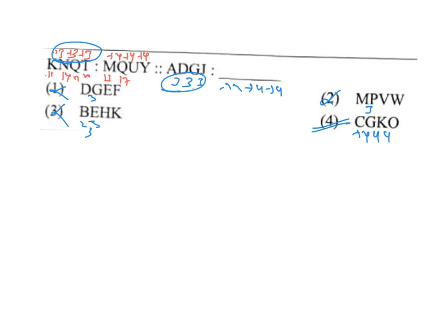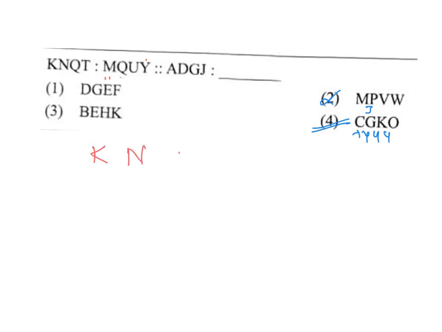There is another way also. How to solve in another way? So this is one way of solving these questions. So let's see another way of solving this particular question. In this question, try to establish the relation between K, N, Q, T and apply it in the same way to A, D, G, J. That's what you need to do. So let's see this one. K, N, Q, T.